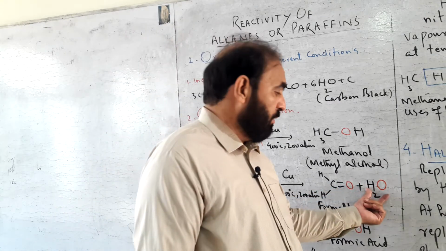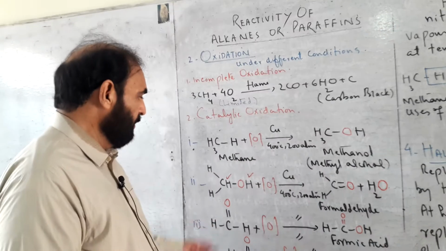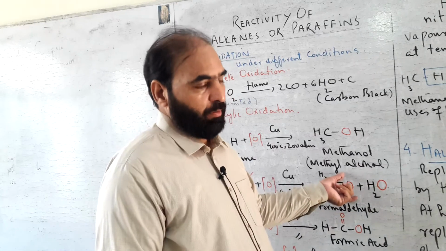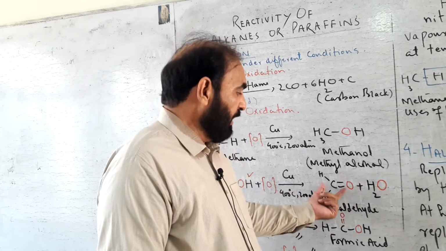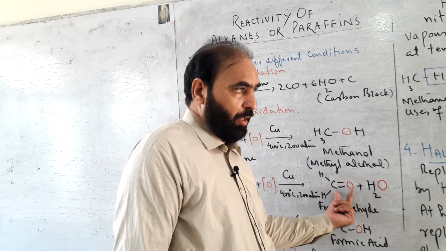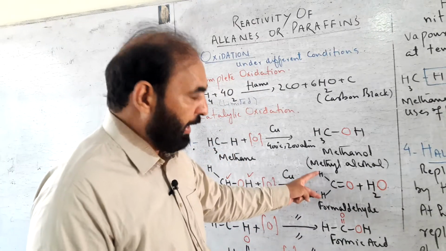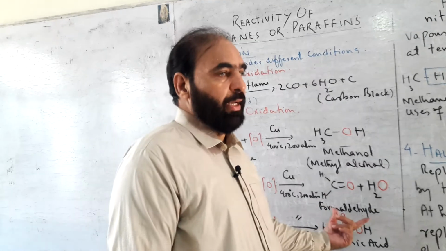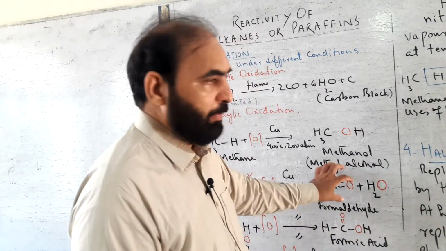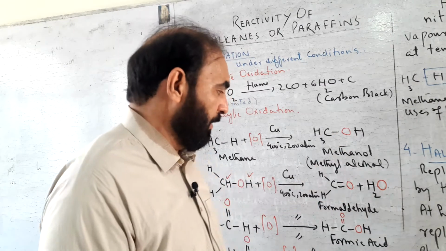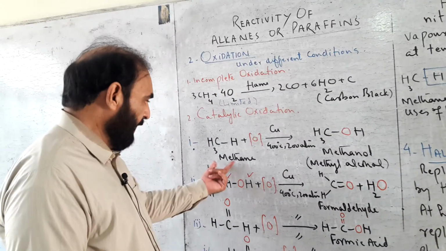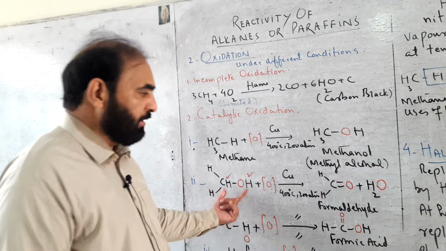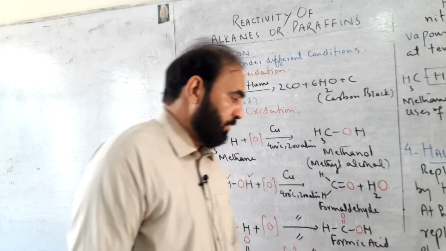They go to water and the CO single bond is changed to CO double bond. This molecule with CO double bond and 2 hydrogen atoms on the carbon atom is called formaldehyde, the first member of the aldehyde family. Methane first changes to methyl alcohol, and methyl alcohol then changes to formaldehyde.